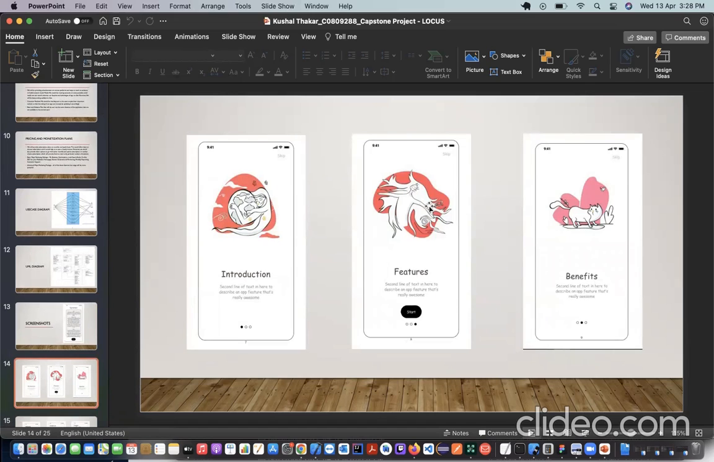Then when they swipe, it is the feature section which will show them the features of our application and what the benefits are. Then the third screen is what benefits they will get from using this application. This is just a one-time thing. Once the user is signed up or logged in, they won't be able to see this screen again.